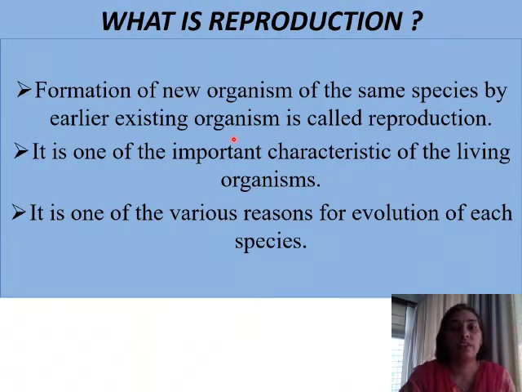Let's begin with the definition of reproduction. Formation of a new organism of the same species by an earlier existing organism is called reproduction. So every species will give rise to another organism of its own species. That is, human beings will give rise to human beings and cats will give rise to cats. So a new organism is formed and it is formed from an existing organism.